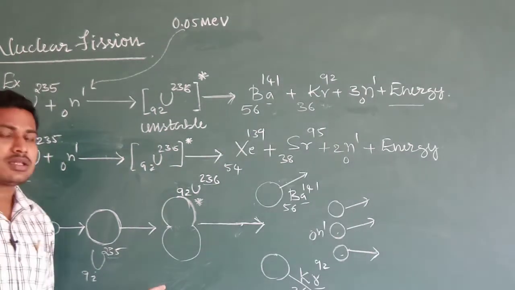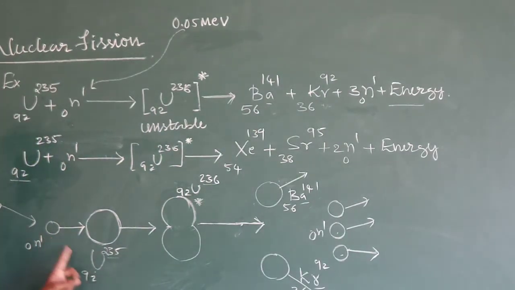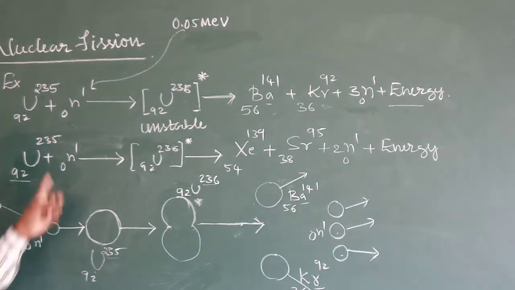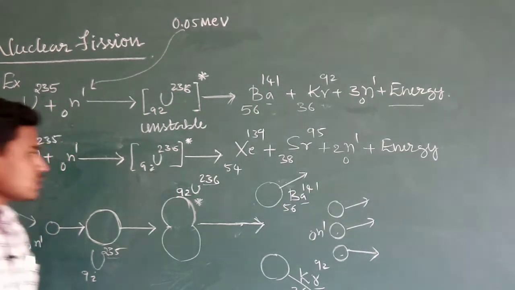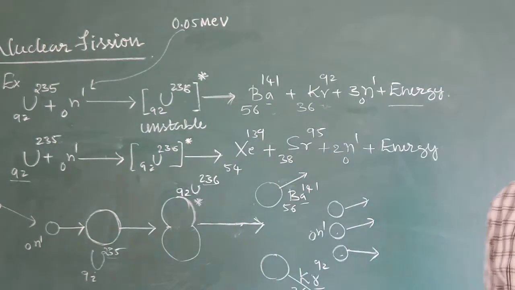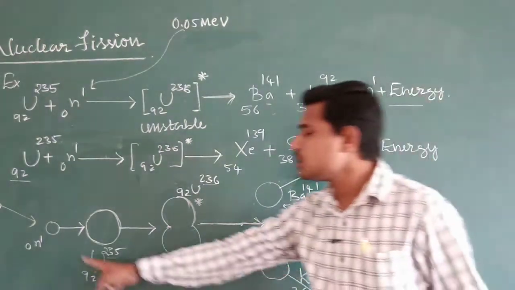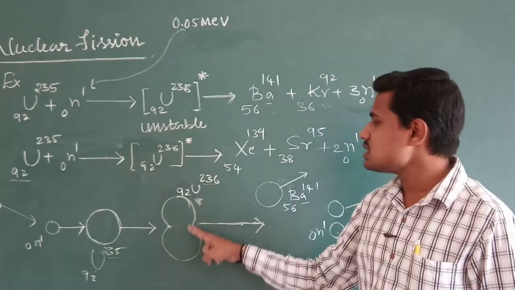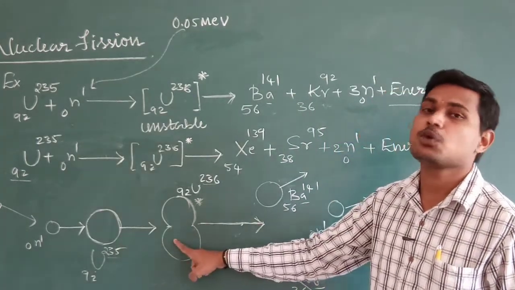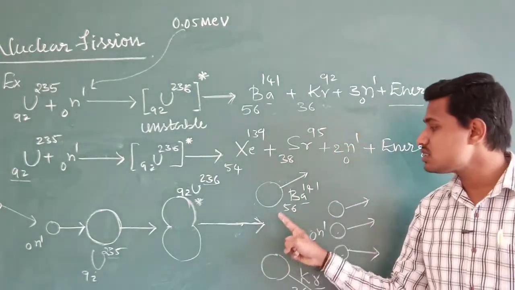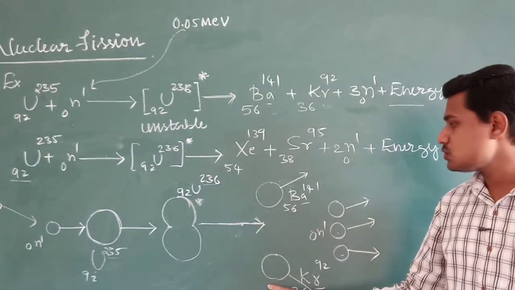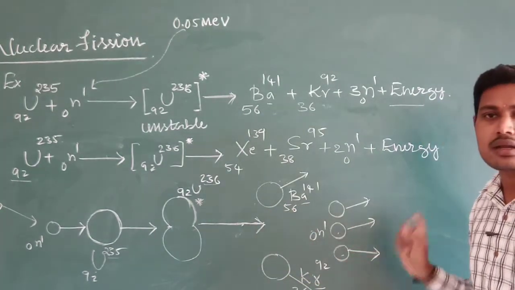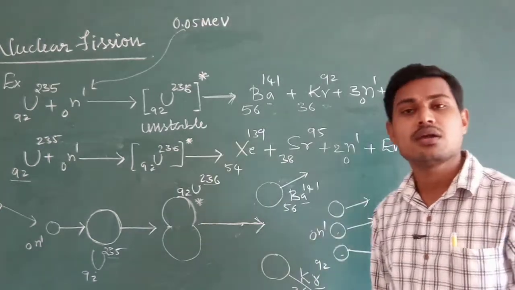So diagrammatically, I have drawn the fission process here, you can go through this. Remember, in the first fission reaction, here is the neutron, the uranium 235 nucleus, and this is the uranium 236 nucleus, an unstable one, and these are the product nuclei, these two, and these three are the neutrons along with the energy.